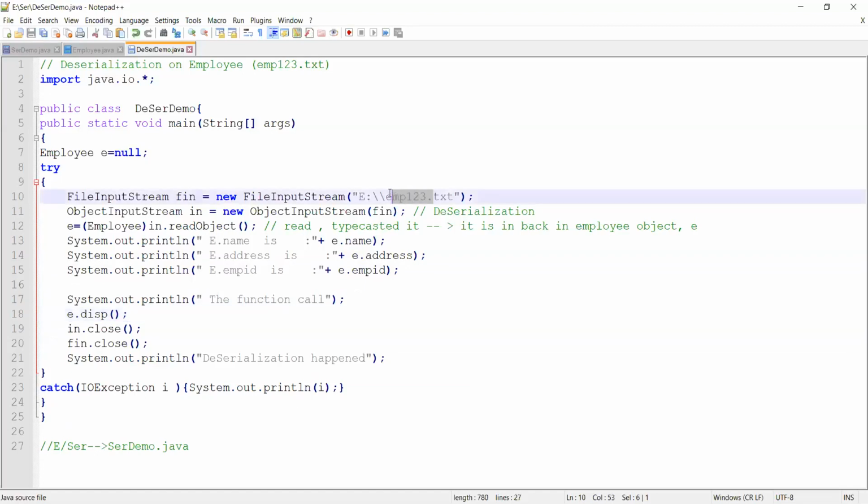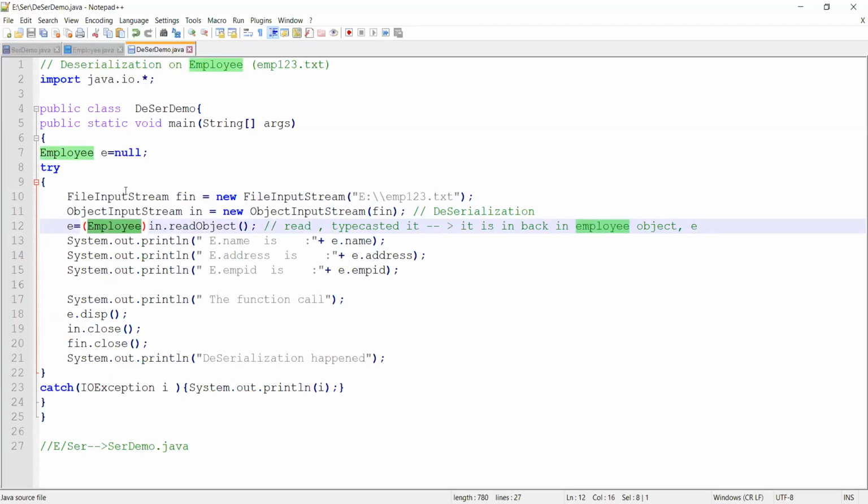I already have EMP123. I've created an input stream so that I can read things from that particular file. I created an object input stream. Object input stream IN is equal to new object input stream, FIN, so that I can do deserialization. I have the object input stream. Now what I've done is I've read the object input stream. I've typecasted it to employee and assigned it to my employee E. And then all what I've done is I have done a display.